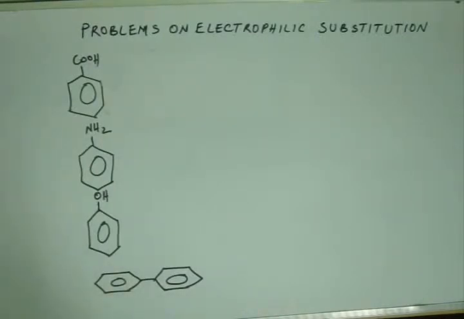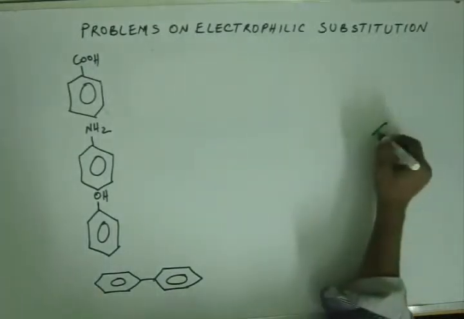Aniline, how to get aniline from benzene? Now if you recapitulate all those five electrophilic substitutions that we have done up till now, in none of them do you directly get an NH2 group. So there's no way that you can get aniline directly from benzene in one step. Somehow you have to generate some other functional group, and then convert that functional group into NH2. What you can intuitively guess, as we have talked about earlier, is that if you get an NO2 group on benzene, then reduction of NO2 will result in NH2. O will move out, H will get in, that is reduction. And that's how you will get aniline.